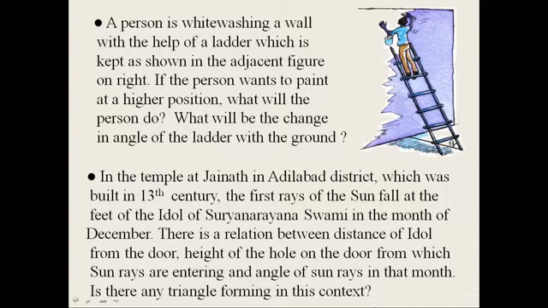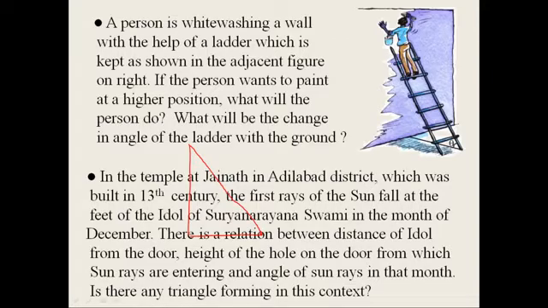Let us take this. So this is the height of the door. Now these are the sun rays. Now this is the distance between the door and the idol of Surya Narayana Swami. So this is the idol.